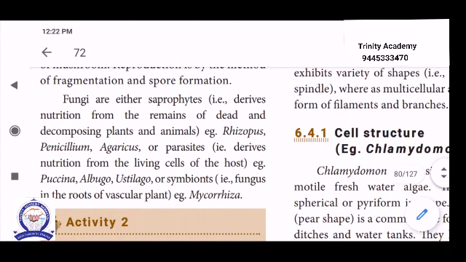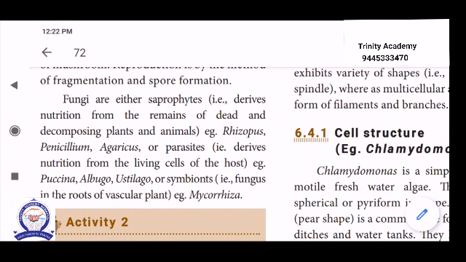Then next one, fungi are either saprophytes. One mode of nutrition is saprophytic, that means obtaining nutrition from dead and decaying organic matter. Majority of fungi are saprophytes. They may also be parasites. Saprophytes derive nutrition from the remains of dead and decaying organic matter, that is, plants and animals.